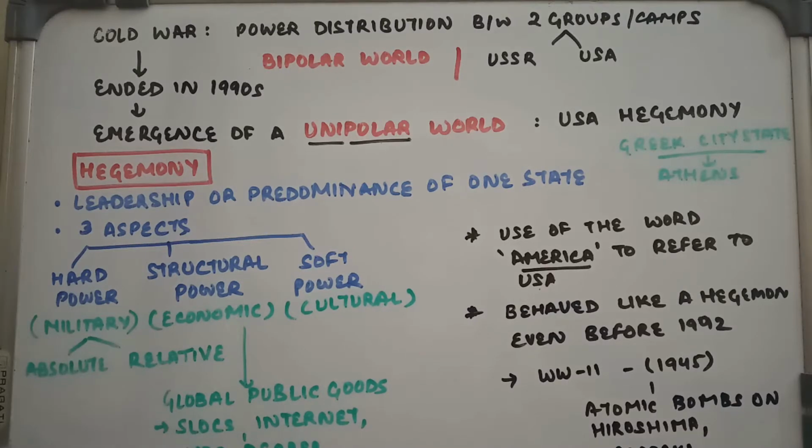Hello everyone. In this video, we'll be discussing certain important topics which have been added in chapter 2, which is the end of bipolarity of book 1 political science. The text of chapter 2, the end of bipolarity, has been already covered and the videos are available on this channel. However, there are certain new topics which have been added in the new curriculum of 2020 and 2021.